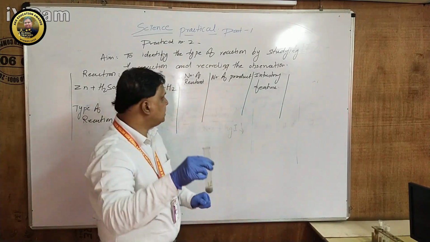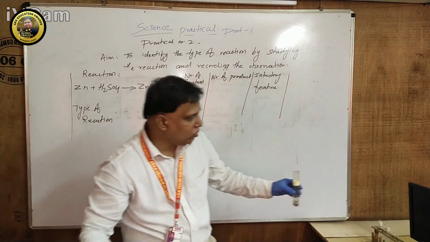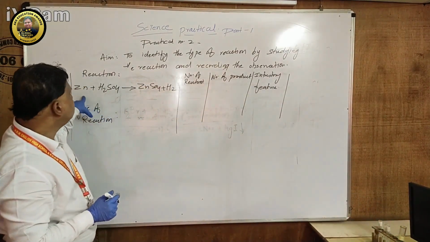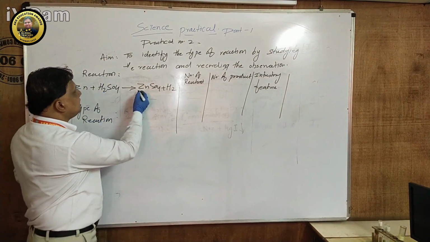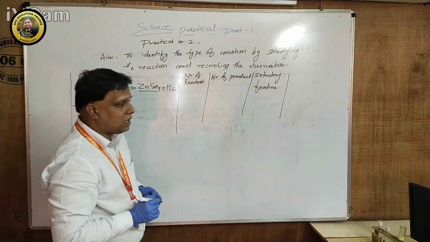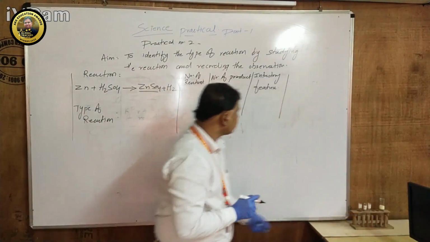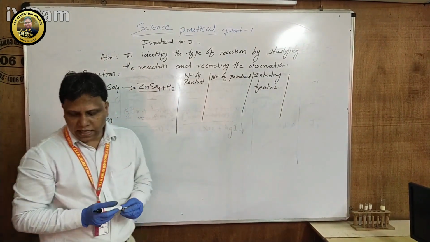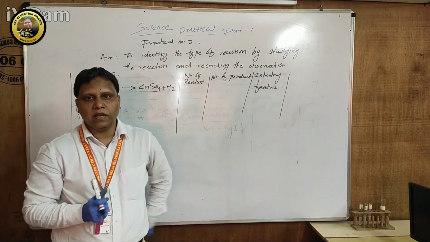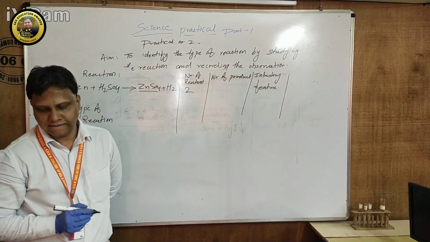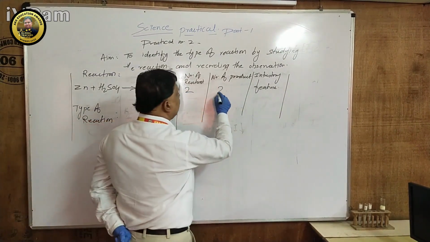So I am just keeping it aside. Now you have to help me, students. What should I do here? Zinc reacts with sulfuric acid to form zinc sulfate and hydrogen gas. That transparent gas is nothing but your hydrogen gas, student. How many reactants? Can anybody tell me, please? Two. Very good. Number of products? Two. Very good.